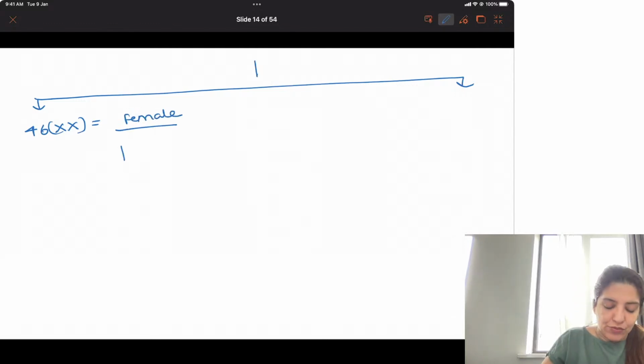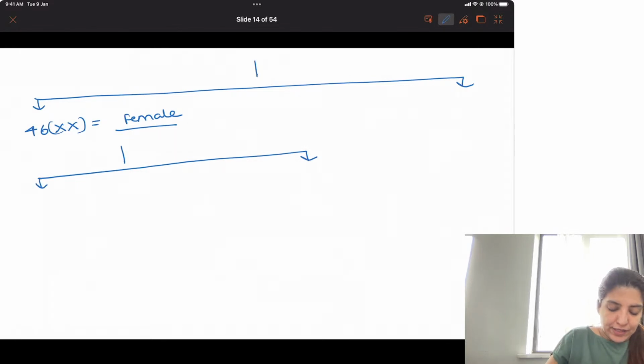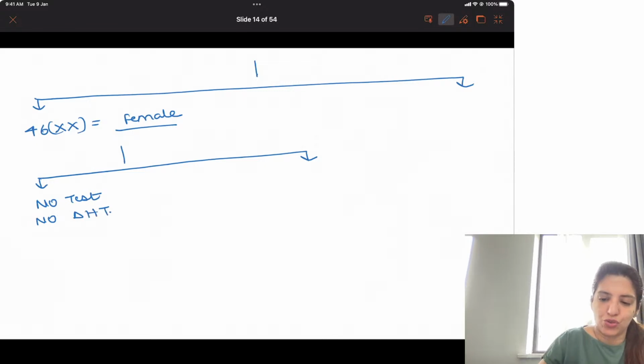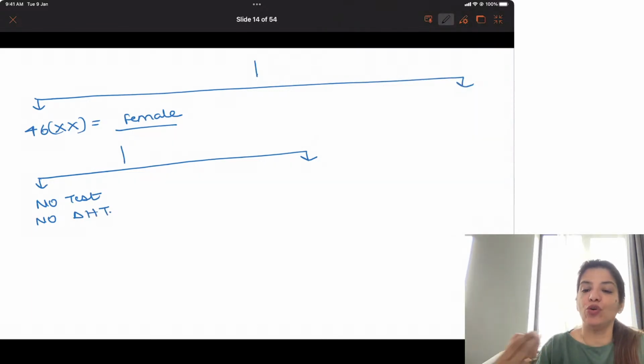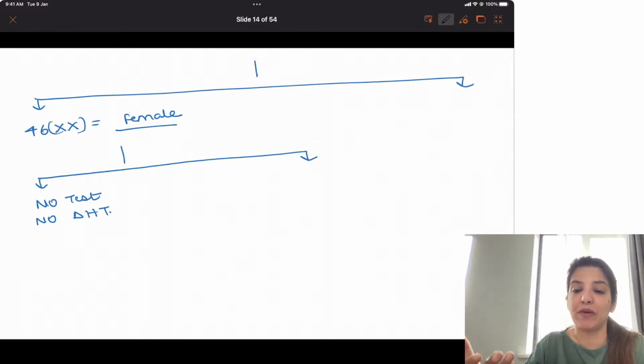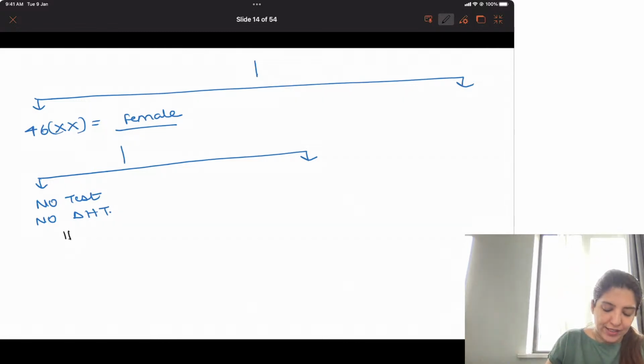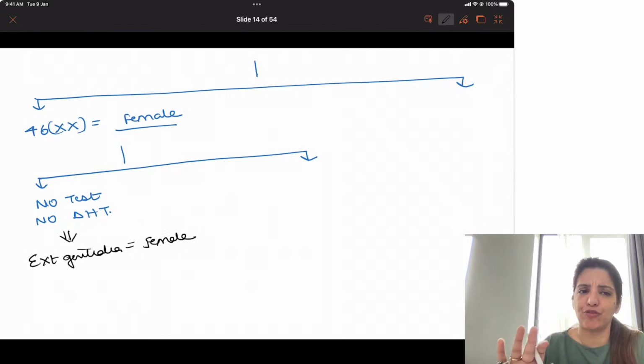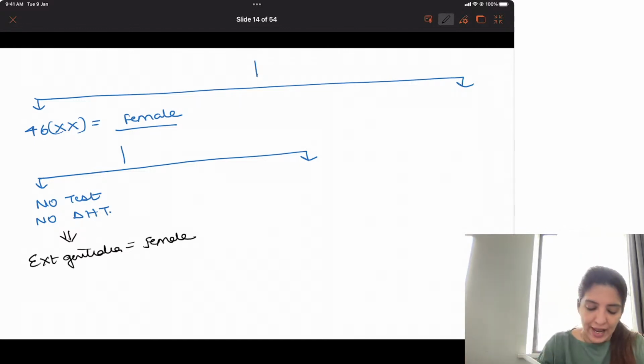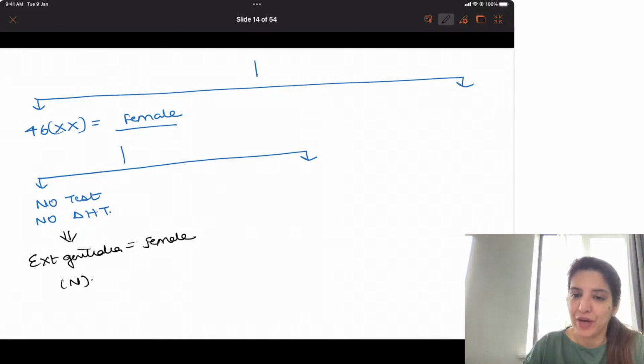In this 46XX individual, there is no testosterone and no dihydrotestosterone. So the natural tendency is that the external genitalia will be female-like, exactly like a female, and that's how it should be. If it is 46XX, the external genitalia should be female external genitalia. And this is what is normal.